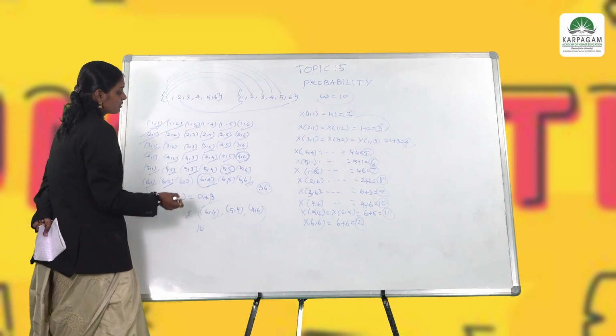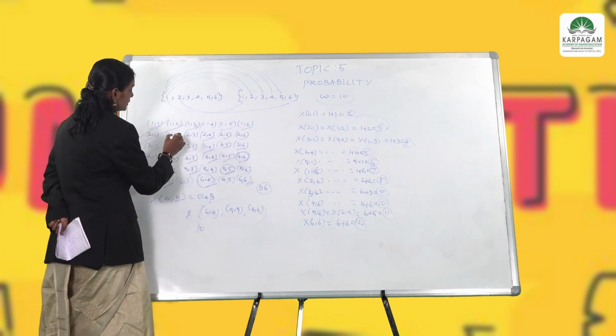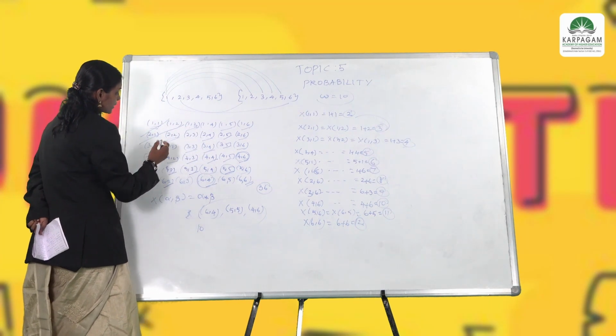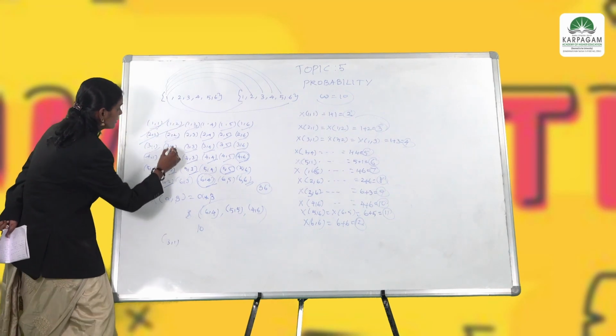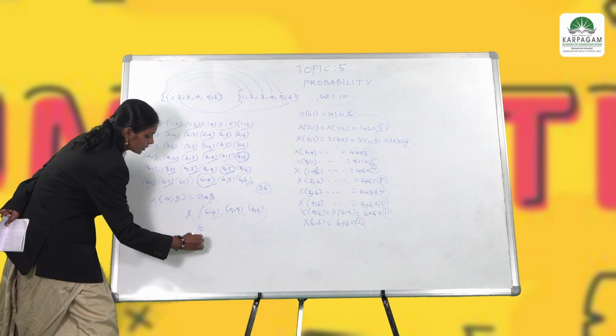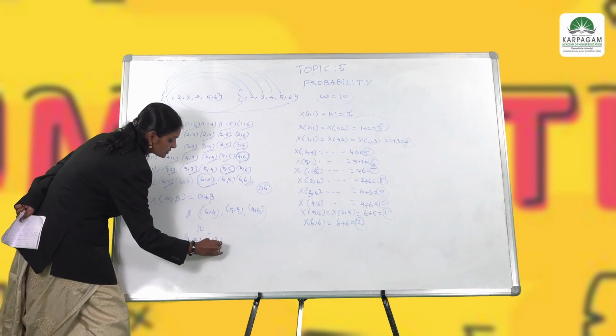Suppose they are asking for the inverse image of 4. What are the possibilities for 4 here? 1 3, 2 2, 3 1. So, we can write 1 3 as 3 comma 1, then 2 2 is the same, so 2 comma 2, and 1 comma 3. So, this is the inverse image of 4.